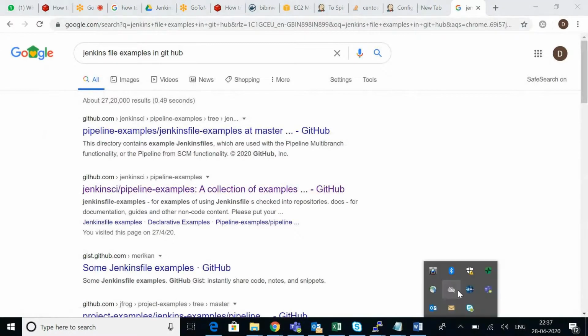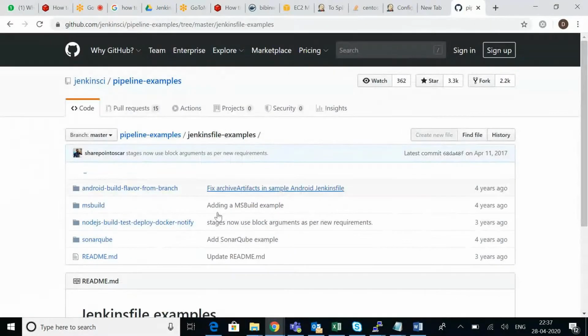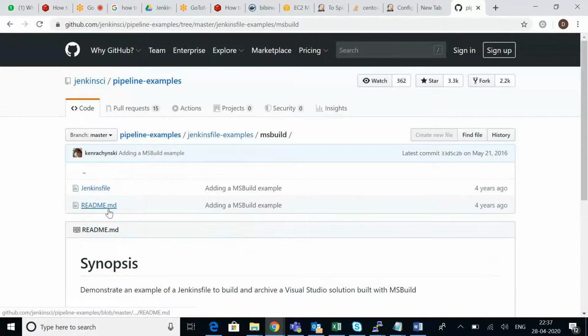So again, these Jenkins files can be a project. Open the first one. You can build n number of projects. So here, just click on that MS build. Let's see. Open the Jenkins file.